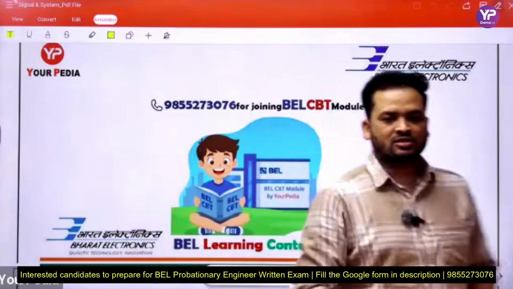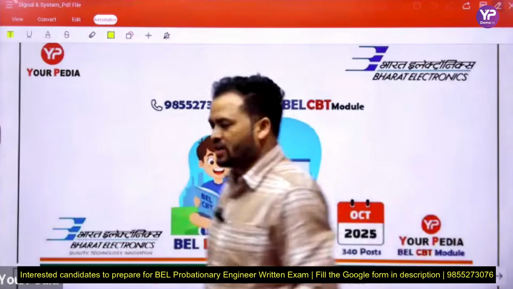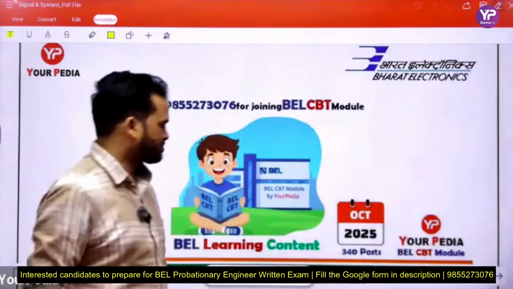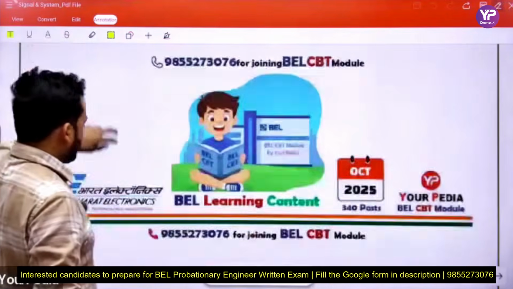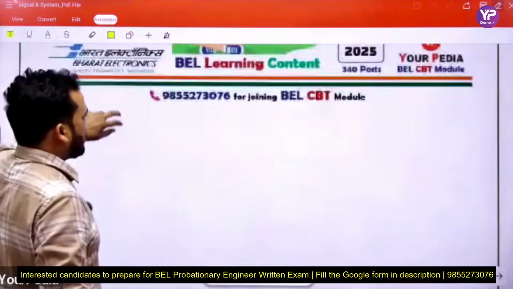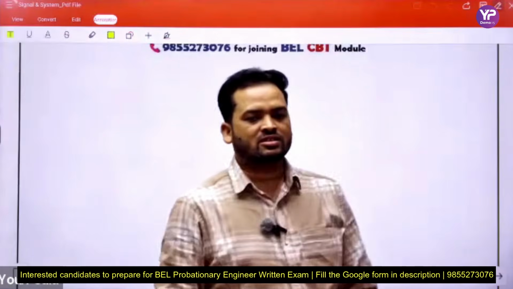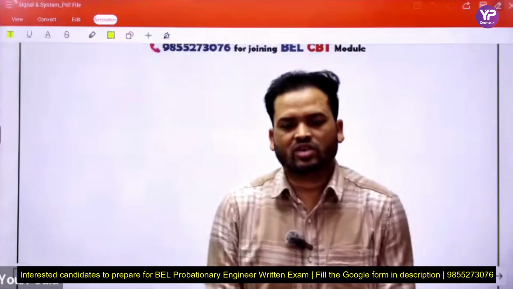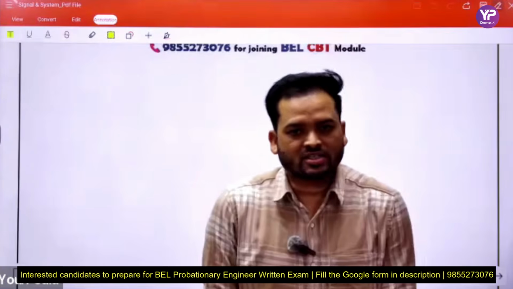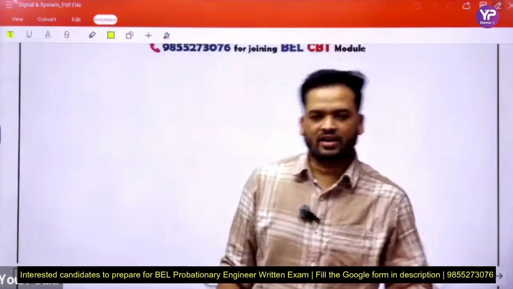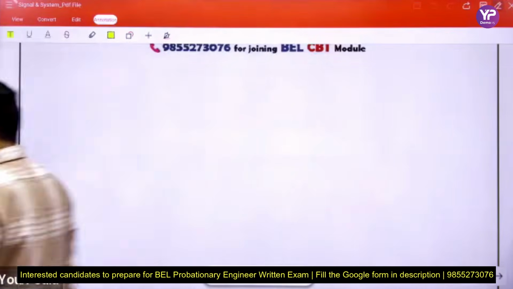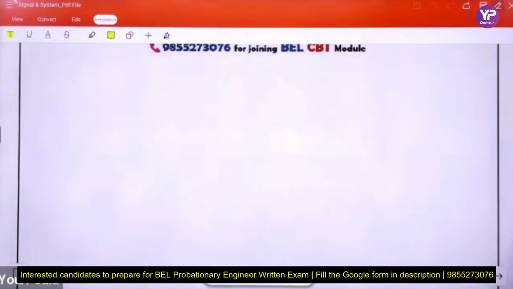Now today we will start Signal and System for BEL preparation. Today we will start Signal and System, and that subject is also covered in a similar way to Network Analysis. All the important things we write here in handwritten format, and theoretical things we cover with the help of PPT, so that in the prescribed time we cover each and every topic.